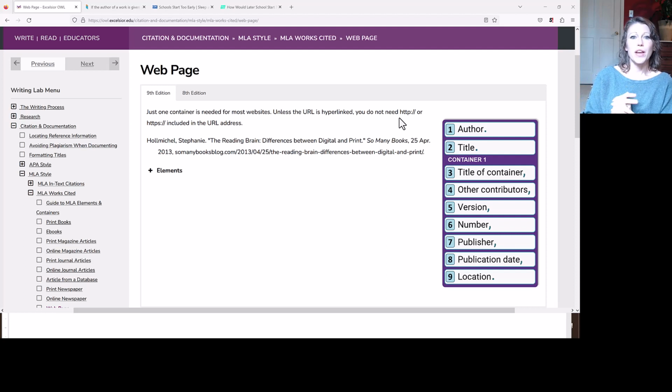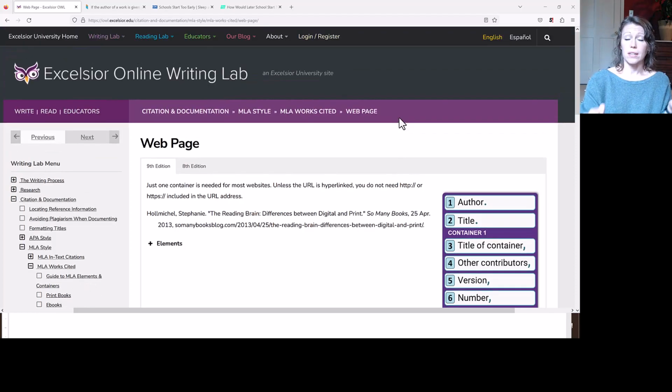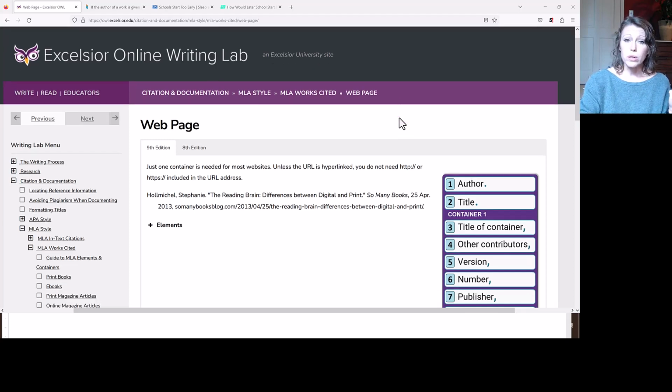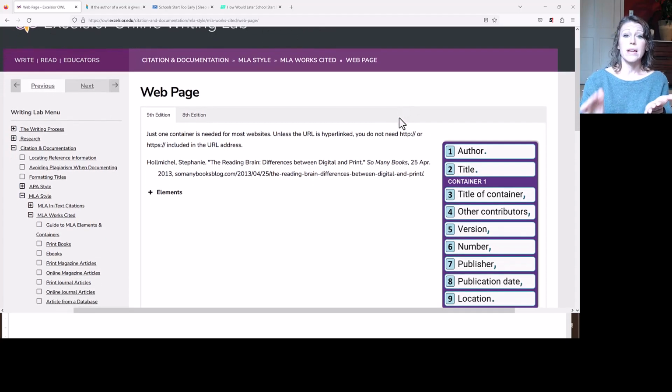Hey everybody, this video is going to go over how you build a works cited entry for a website that does not have an author. So we are looking at, of course, the Excelsior Online Writing Lab. On the left-hand side, we are under Citation and Documentation, under MLA Style, under MLA Works Cited, and under Web Page. So, of course, it wants us to lead with the author and then do the title and then the container information. However, what do you do if there's not an author?